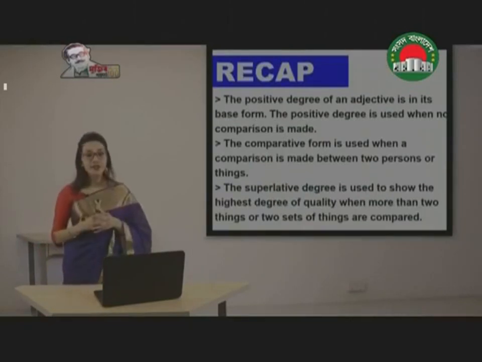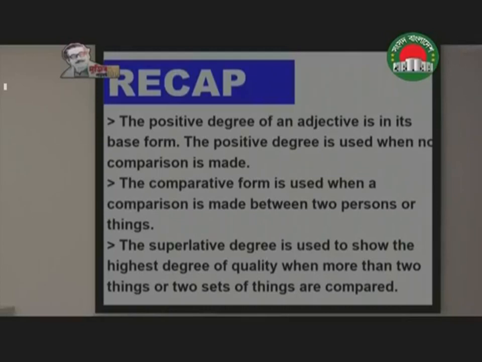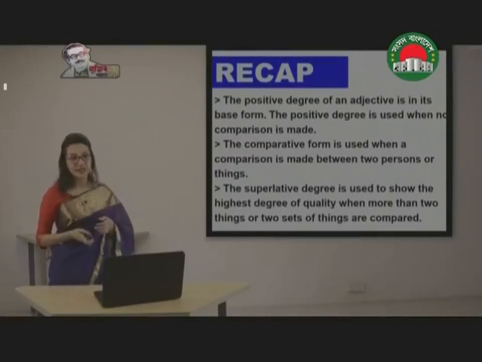So what have we learned in today's class? We have learned that the positive degree of an adjective is its base form, and it is used when no comparison is made. The comparative form is used when a comparison is made between 2 persons or things, and the superlative degree is used to show the highest degree of quality when more than 2 things or 2 sets of things are compared.